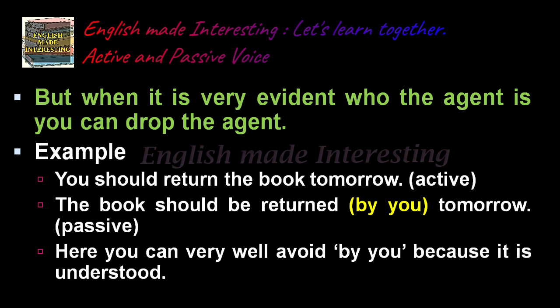But when it is very evident who the agent is, you can drop the agent. Example, you should return the book tomorrow. It is the active sentence. The book should be returned tomorrow. In this case, you can drop by you because it's understood. So you don't have to mention that. So the book should be returned tomorrow. Here you can very well avoid by you because it is understood.